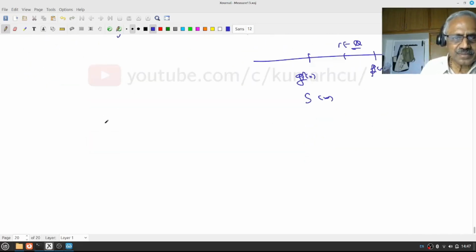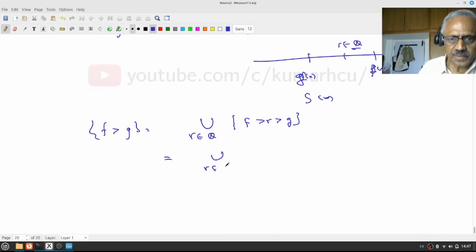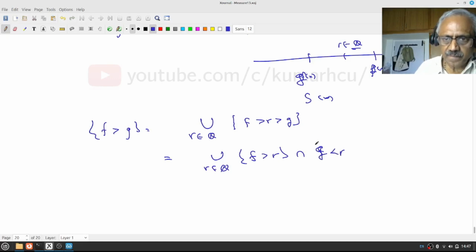Therefore, f greater than g, I can write like this, is the union over r in Q of the set where f is greater than r greater than g. But this is the union over r in Q of f greater than r, intersection with g less than r.